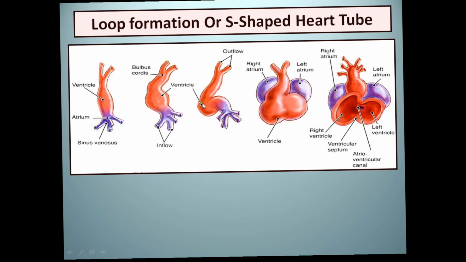So at that time there is a common ventricle and a common atria present, ठीक है.